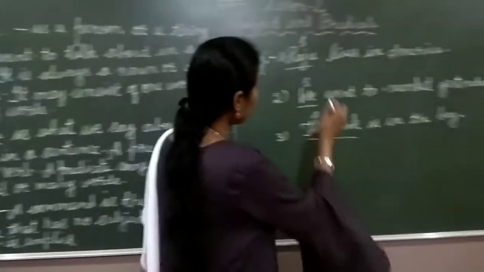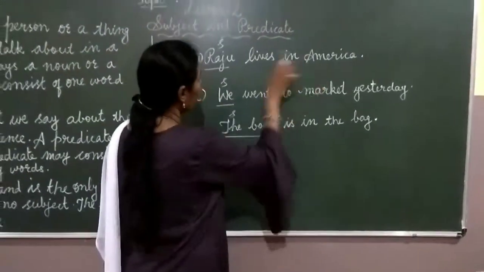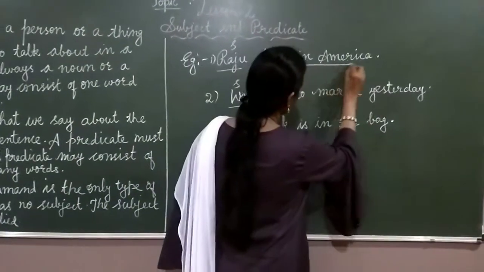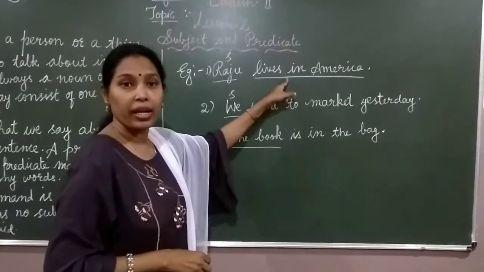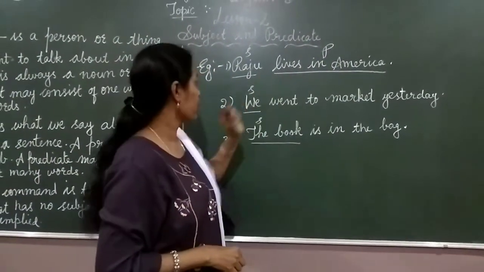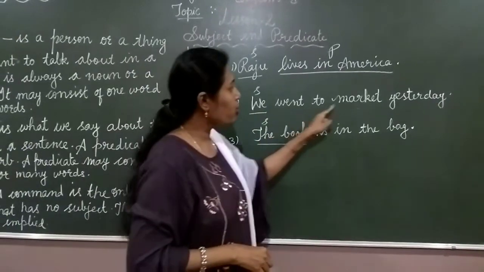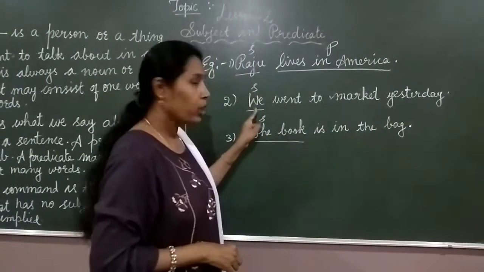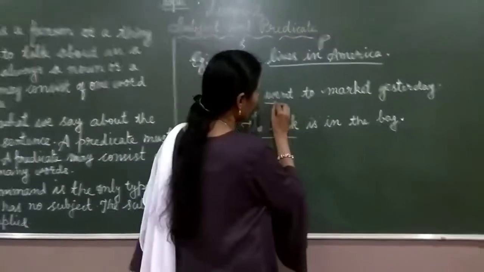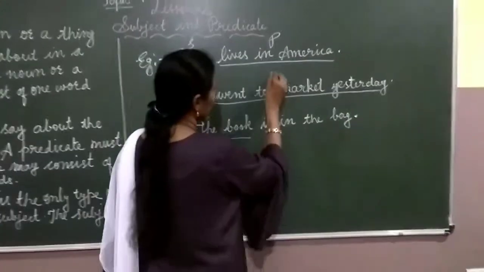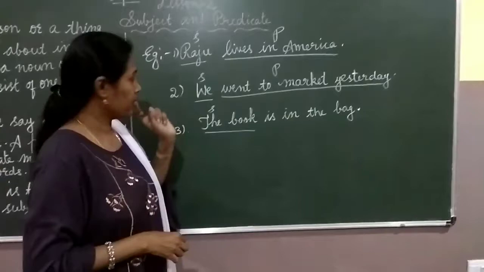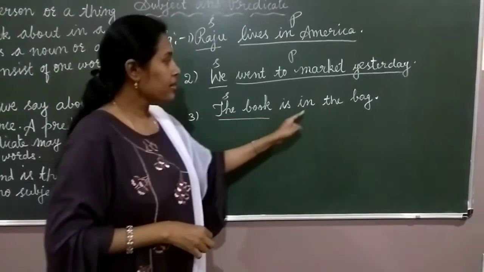See? Raju lives in America. Where does Raju live? Lives in America. So, lives in America is predicate. And here what is the verb? Lives. Next example, we went to market yesterday. Where did they go yesterday? We went to market yesterday. So, went to market yesterday is the predicate. And what is the verb here? Went.